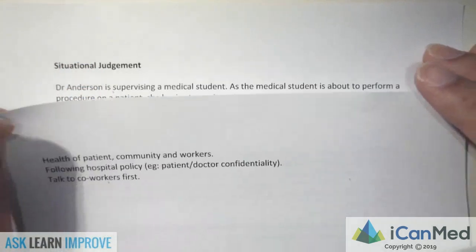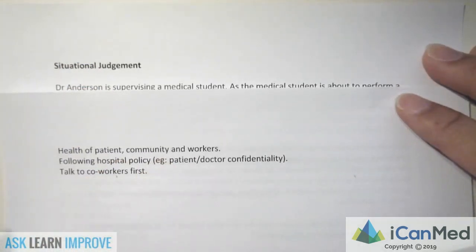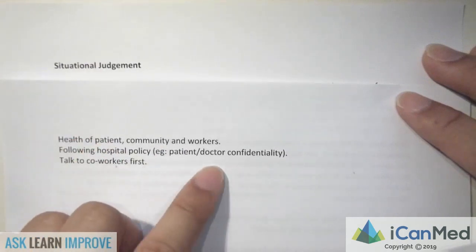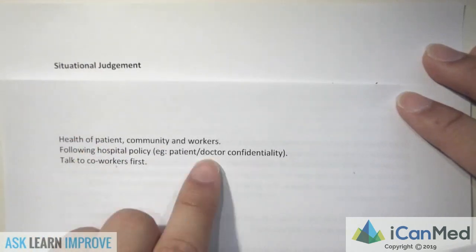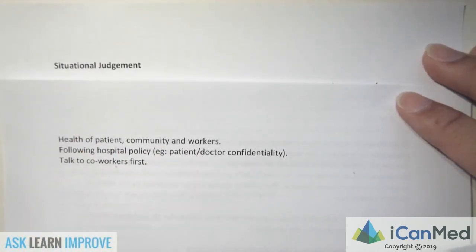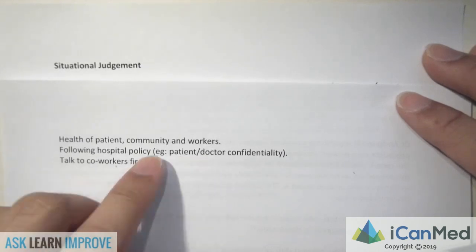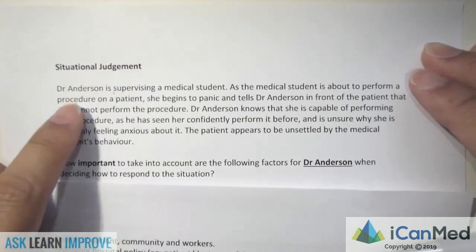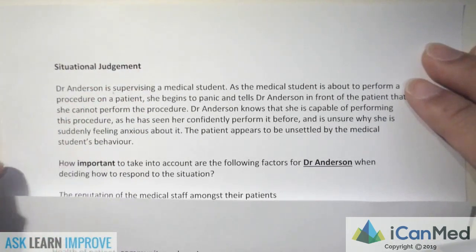You don't need to read up on lots of hospital policies; it should tell you what's being broken. One of the examples I put is patient-doctor confidentiality. This is pretty much the only policy you have to remember: you don't break confidentiality if you are with a patient, if you're their doctor. Other policies should be mentioned in the premise.